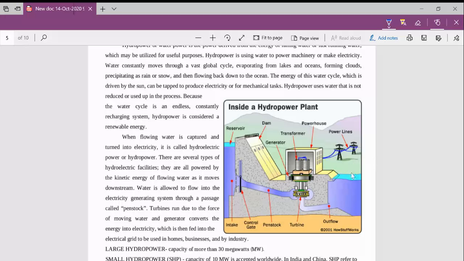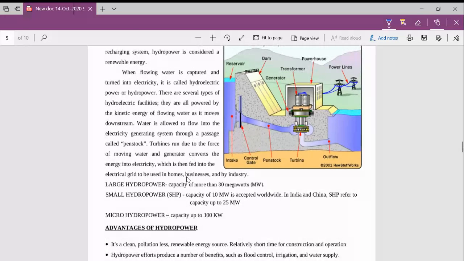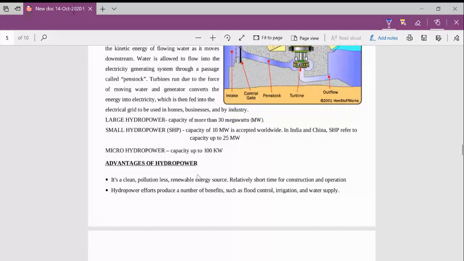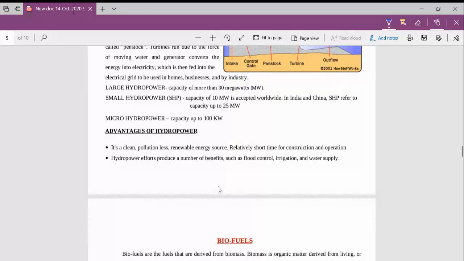The energy produced is transmitted, and when the reservoir water level increases, the dam will be opened like that, and the water after the production of electricity can be used for farming purposes. Okay. So let's see what are the advantages of hydropower.